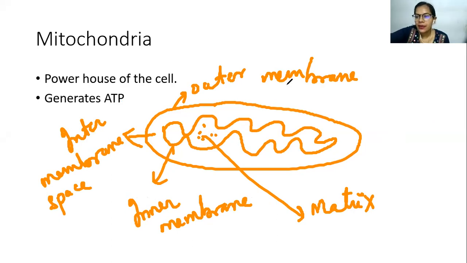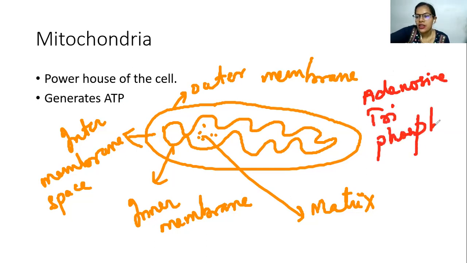ATP is nothing but adenosine triphosphate. Okay, so this is a form of energy which a cell takes up in order to function. So let it be catabolism or anabolism, if the energy is taken up by the cell, it is in the form of ATP, which is produced in the mitochondria.